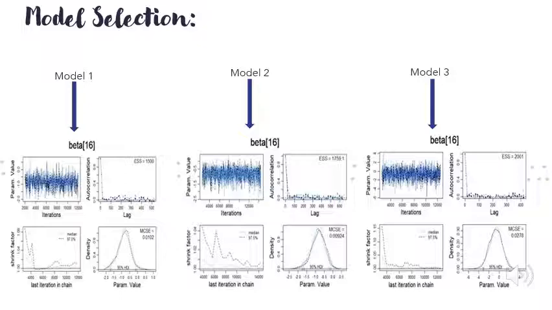In model 2, we can see that the ESS, which is 1700, and autocorrelation have been improved by increasing the number of thinning steps to 25, with a much lower MCSE of 0.009. But the shrink factor shows a lot of variation over the iterations but is still below 1.2.